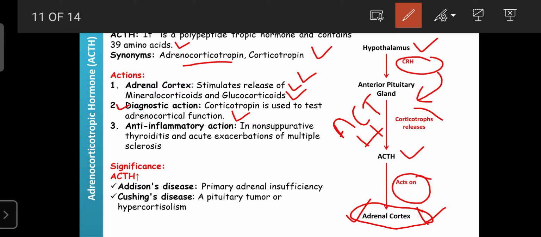Okay, and also ACTH is helpful to note the stress condition in the body. During stress, the ACTH level also increases. That is also targeted for the identification of stress by a chemical procedure.